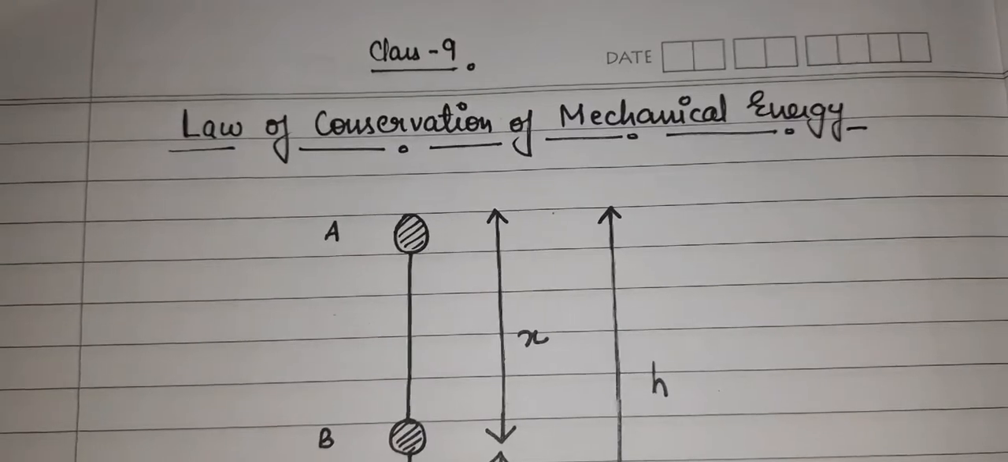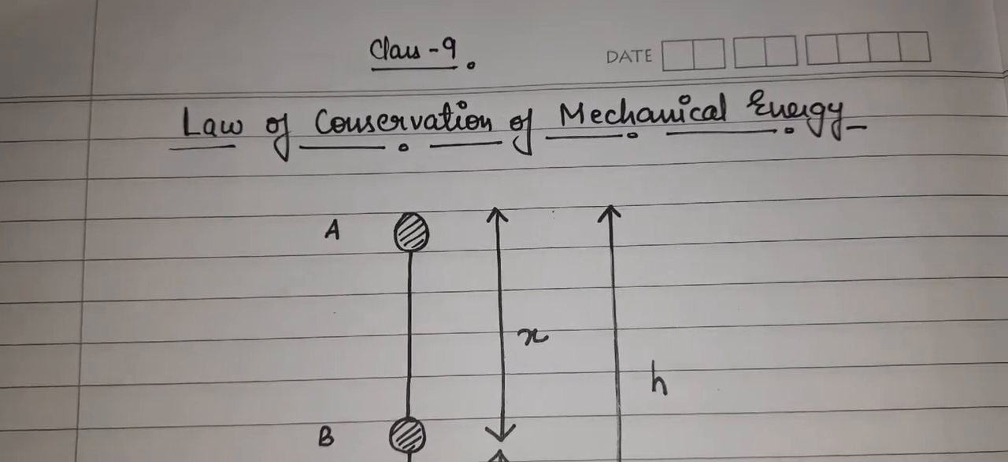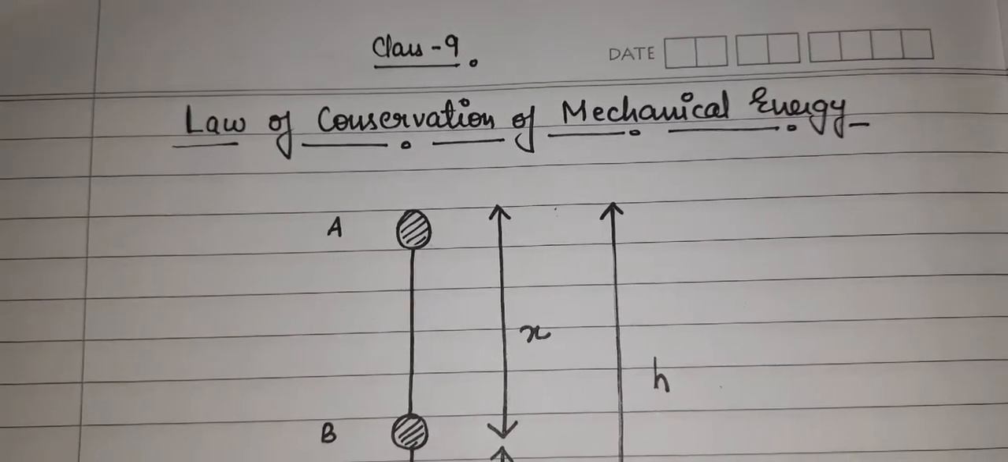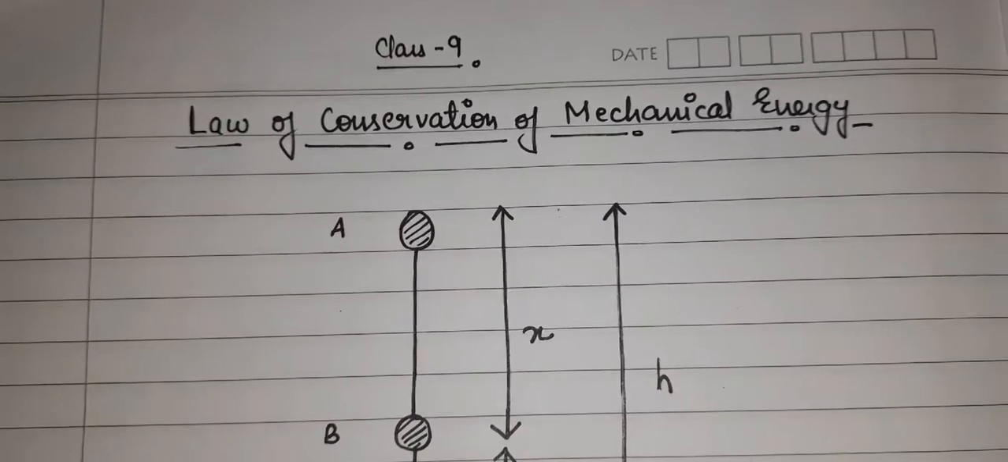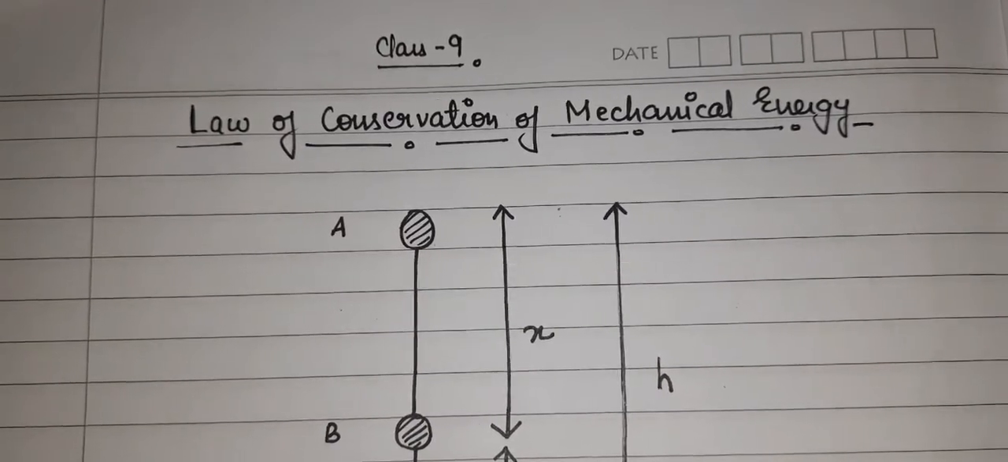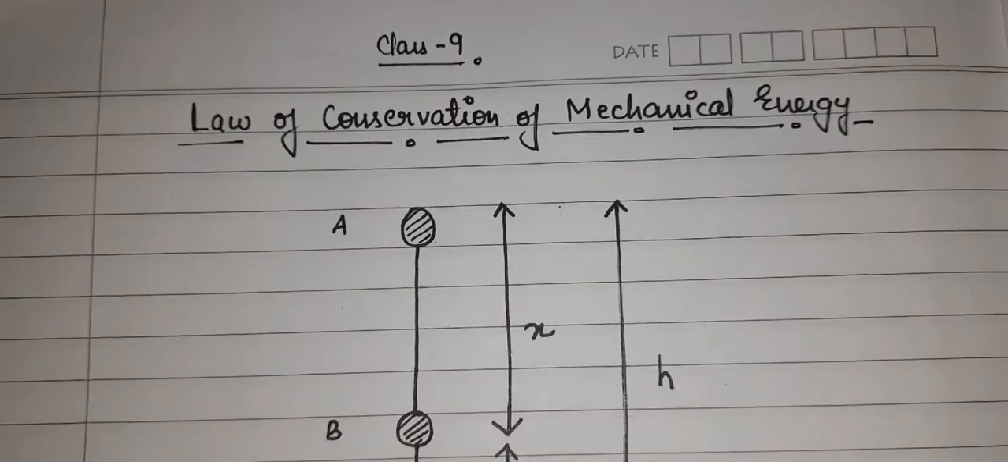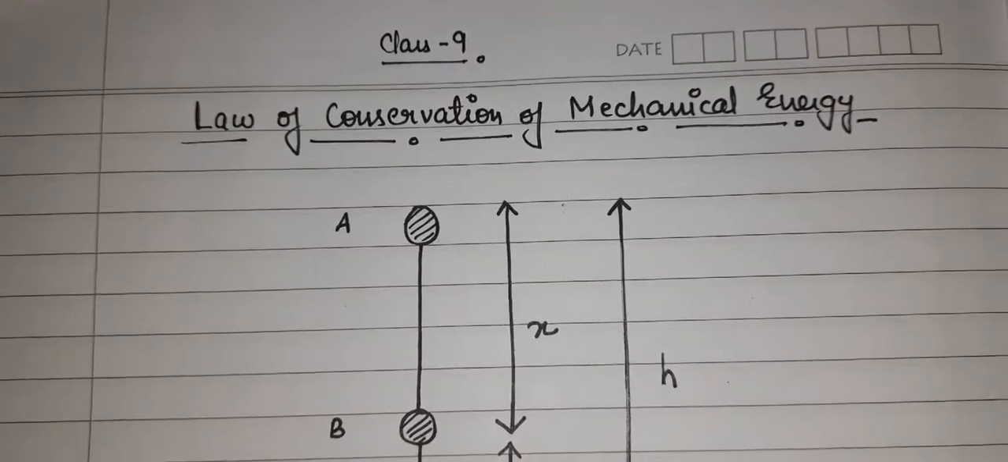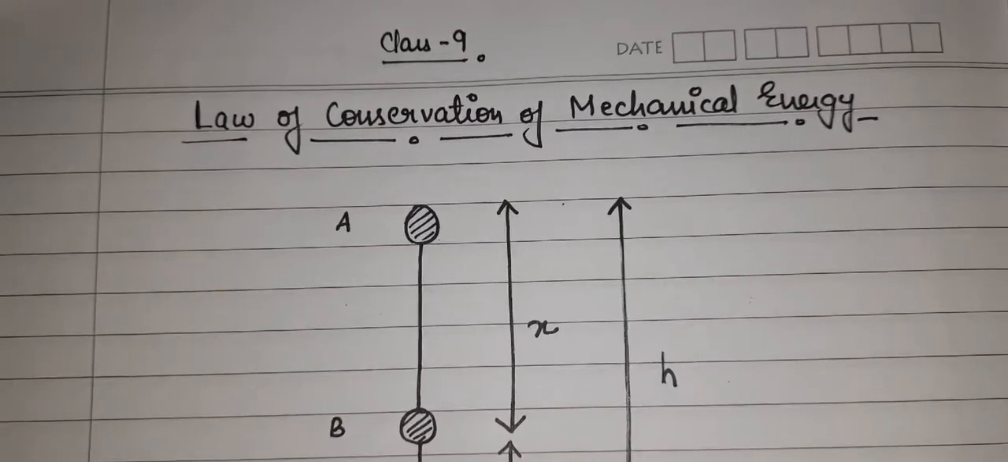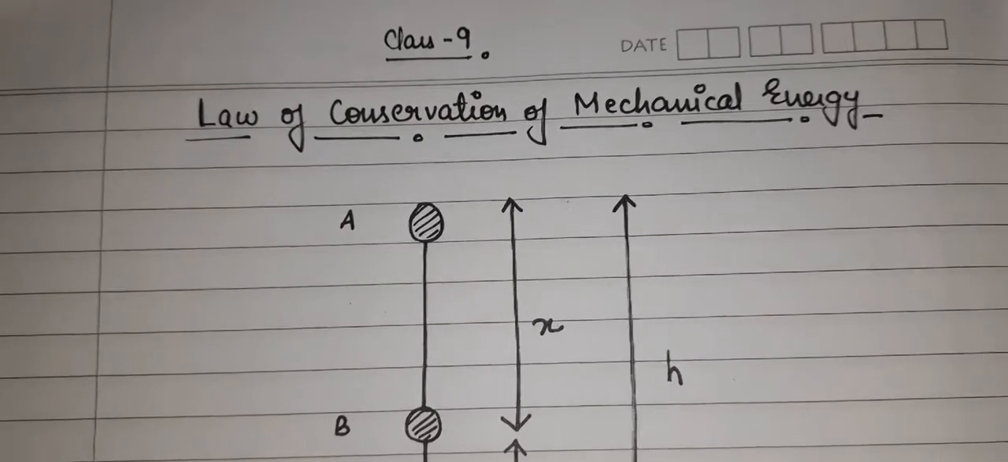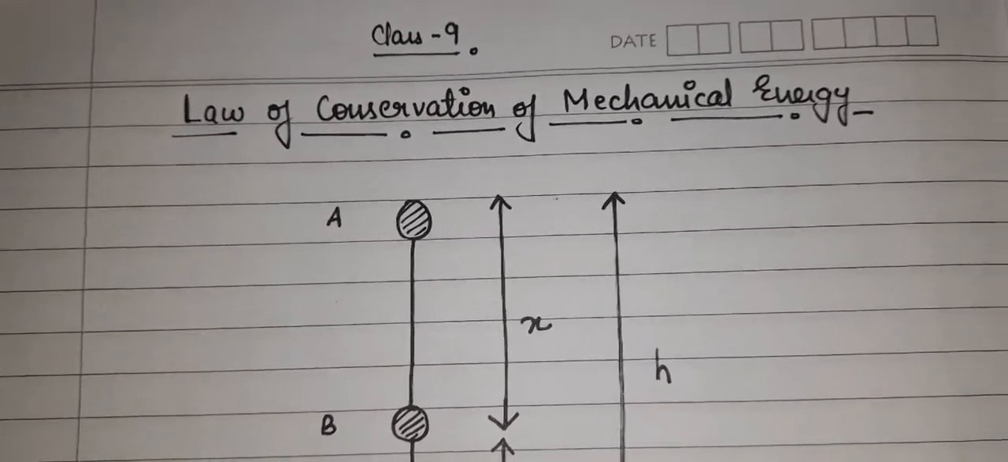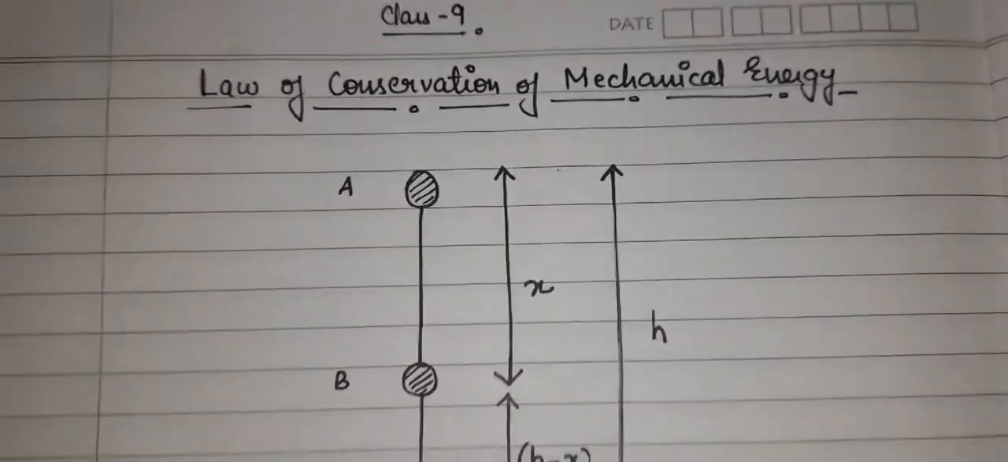And what is the law of conservation of energy? The law of conservation of energy says that energy can neither be created nor be destroyed. It can only be transferred from one form to another form. So these are the two things which we have to keep in our mind as prior knowledge. And today we will discuss the derivation of the law of conservation of mechanical energy.